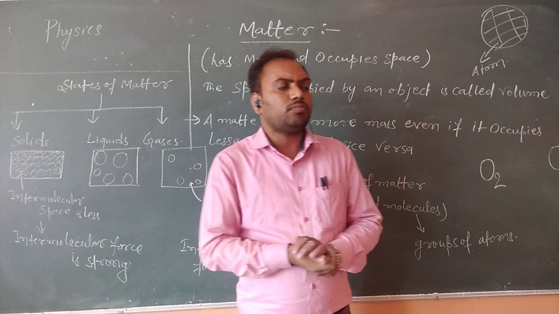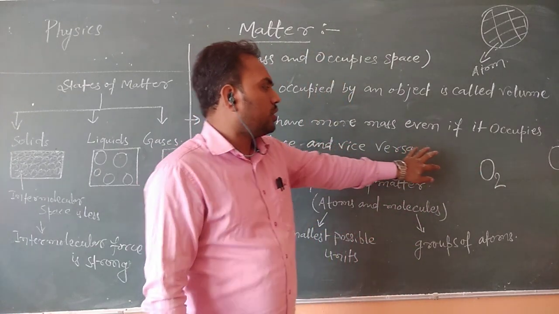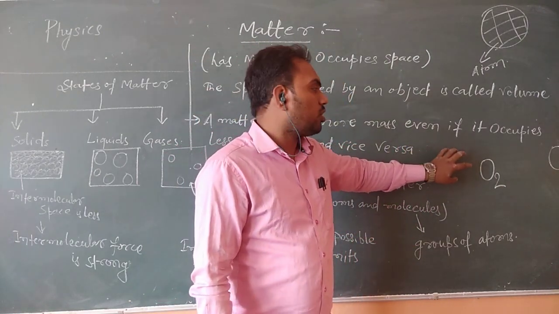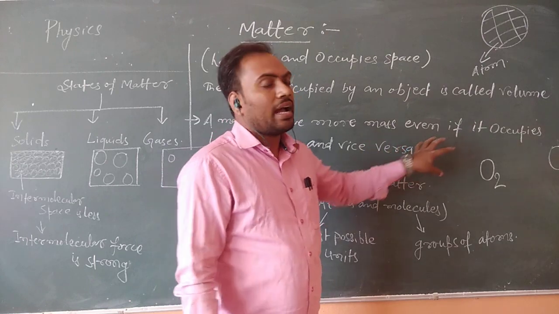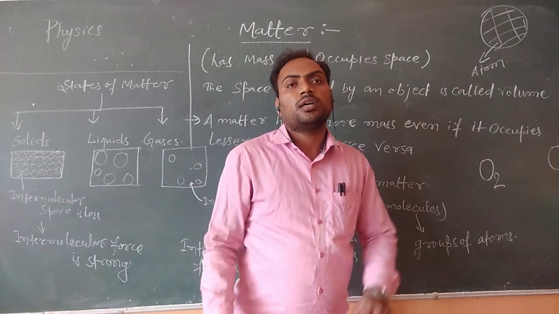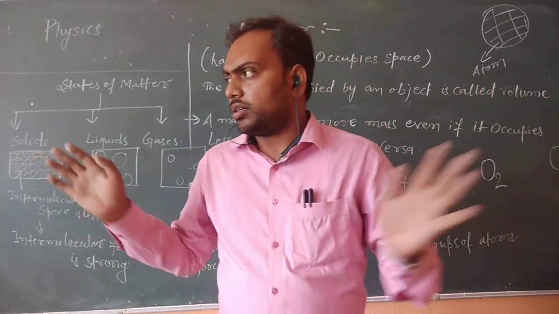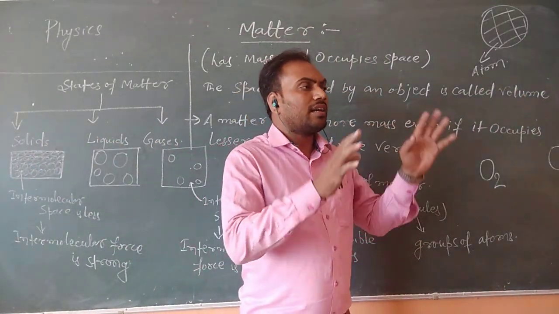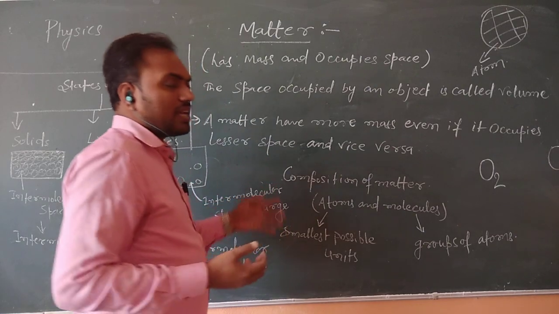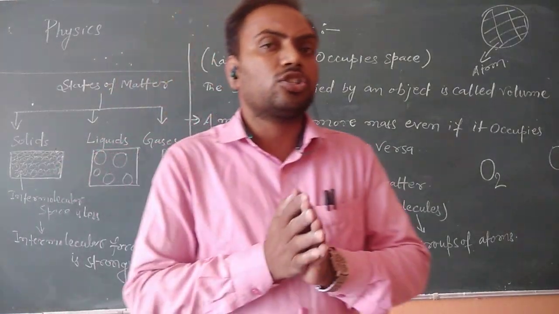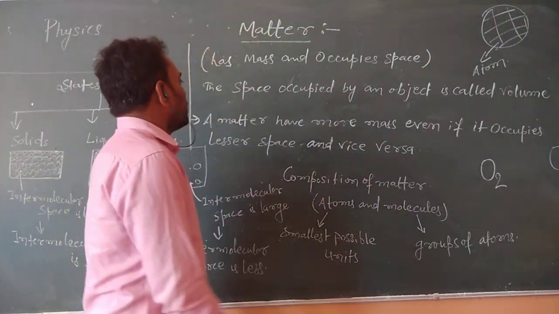Anything in this classroom, the board is also a matter because it occupies some space and has some mass. Bench, desk, etc. Whichever we are looking at that is occupying some space and has some mass is called matter.